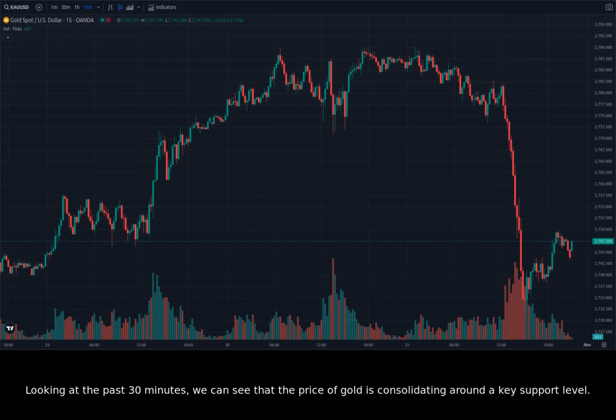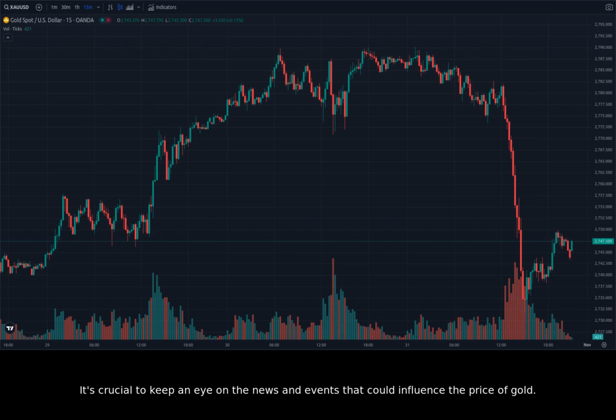Looking at the past 30 minutes, we can see that the price of gold is consolidating around a key support level. If the price breaks below this level, it could signal a further decline in price. But if the price holds above this level, it could signal that the bullish trend is still intact. The 15-minute chart shows that the price is currently in a range, but it could break out of this range at any time. We're watching closely for signs of which direction it's going to break out in.